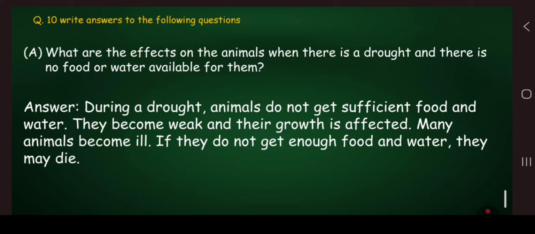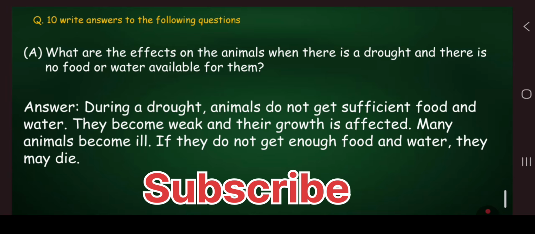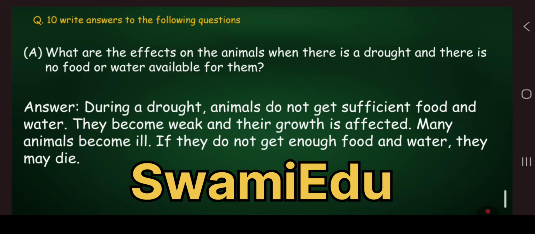Answer. During a drought, animals do not get sufficient food and water. They become weak and their growth is affected. Many animals become ill. If they do not get enough food and water, they may die.